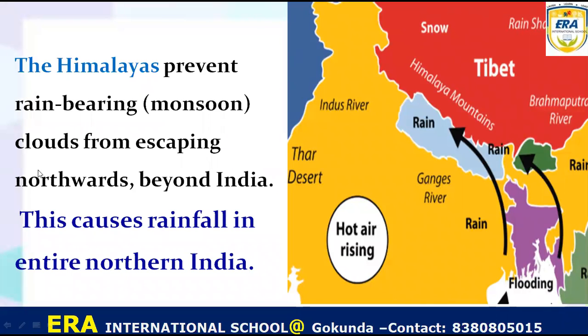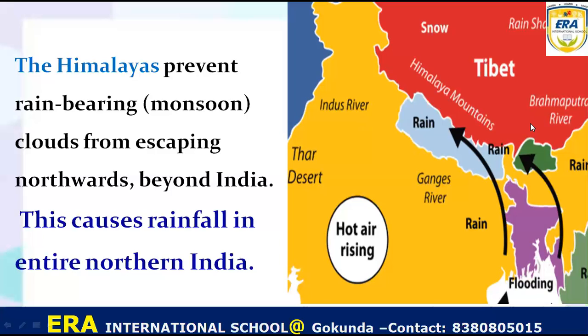Himalayas prevent the rain-bearing monsoon clouds from skipping northwards beyond India. So this causes the rainfall in entire northern India. You know that the rain travels toward North India, like UP, Bihar. So these winds which have monsoon clouds can be stopped here due to these Himalayan mountains, and due to that, rain falls here. So you can see that the rain falls on northern India because of the mountain.